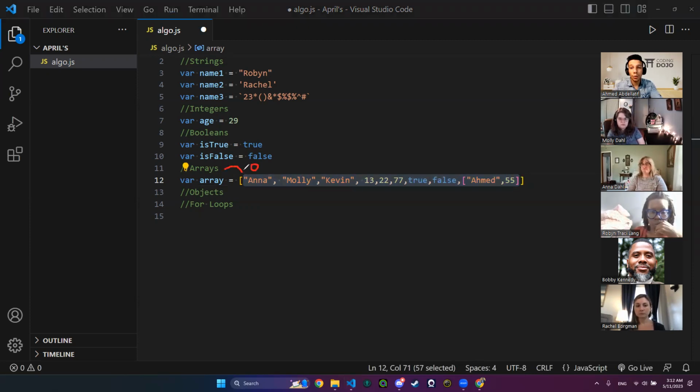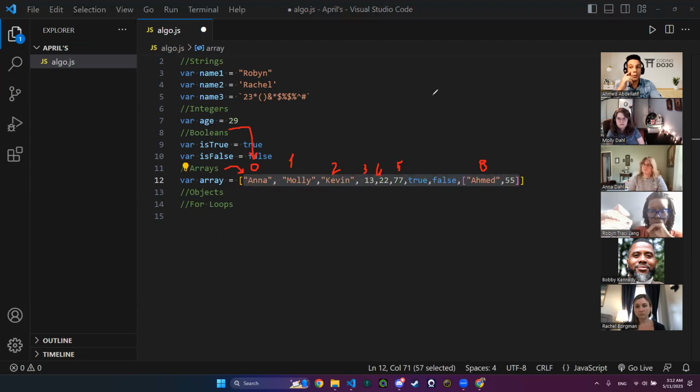So here, Aina, when I want to console log it or output it, I'm going to call its index, which is index number 0. So 0, 1, 2, 3, 4, and so on, 6, 7, 8 are my indices in the array.